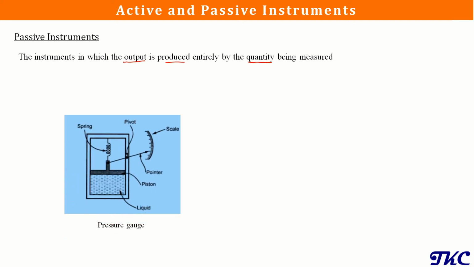For example, here we have a pressure gauge which is used to measure the liquid pressure that we have here. For that we have this piston which is connected with this spring, and this entire thing is connected with this pointer which is pivoted here. Now as the pressure of the liquid increases, what is going to happen? This piston is going to move up, compressing this spring, and based on the pressure it is also going to deflect this pointer. So we can directly get the pressure in the form of deflection of this pointer that we can measure by using this scale.